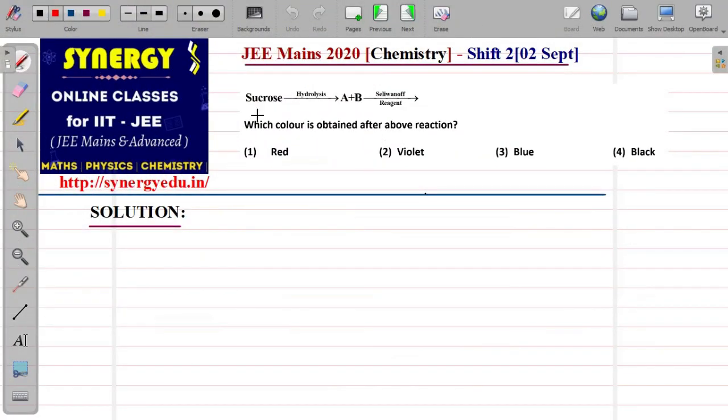In this problem, sucrose is hydrolyzing to form A and B, and then B is undergoing a reaction with Seliwanoff's reagent. Which color is obtained after the reaction? Now see, sucrose on hydrolysis converts into glucose and fructose. Glucose is an aldose, which means there is an aldehyde group present in it. Fructose is a ketose. A keto group is present in it.